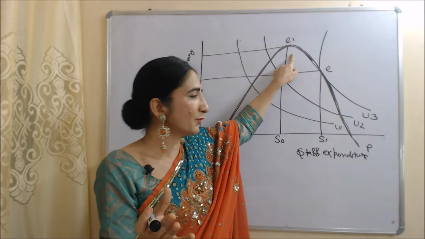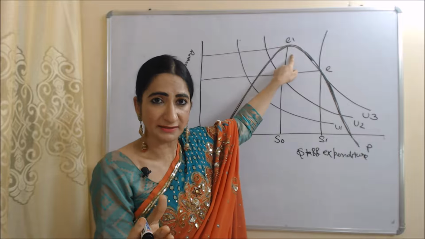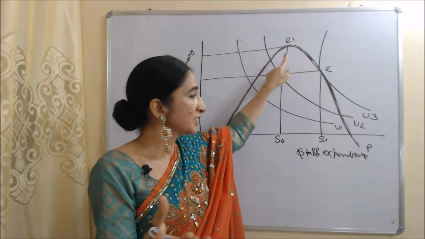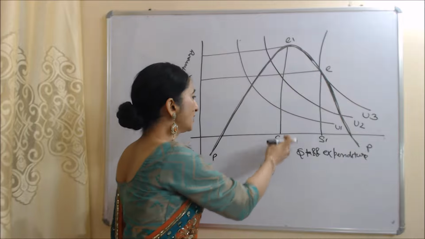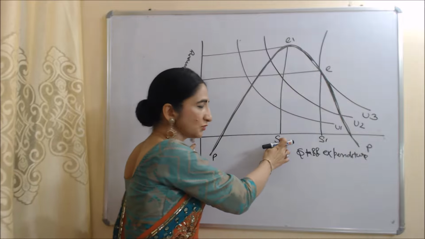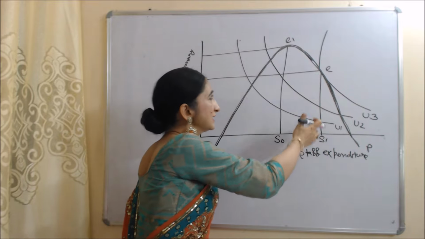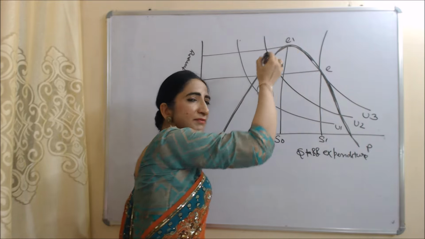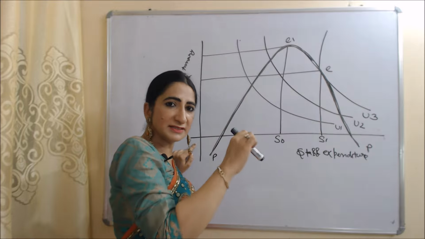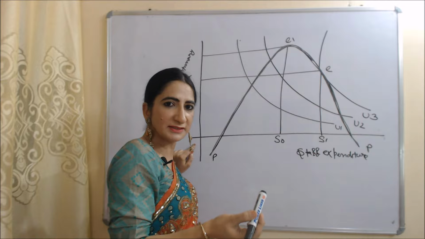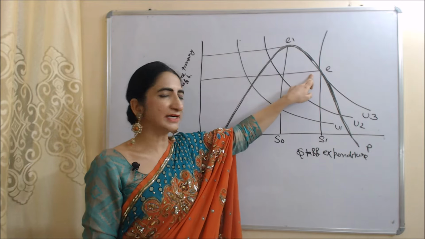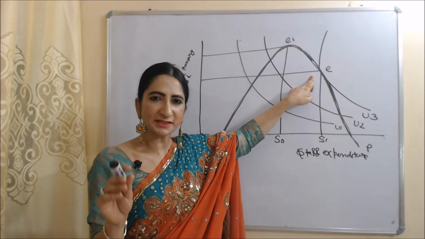Because at this E1 point staff expenditure is less, which represents manager utility. You can see at E1 staff expenditure is OS2, but at E staff expenditure is S1. So at E1 profit is maximum but manager utility is less because staff expenditure is less. So at this E point manager utility is maximum.